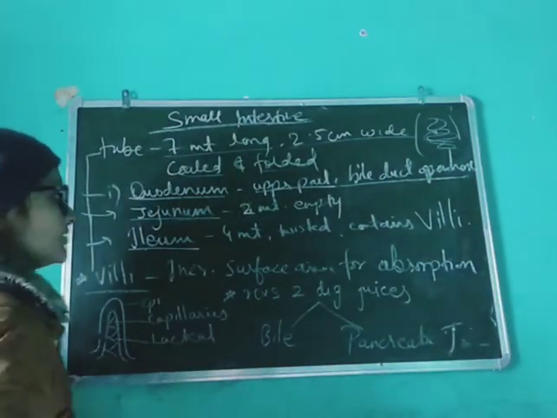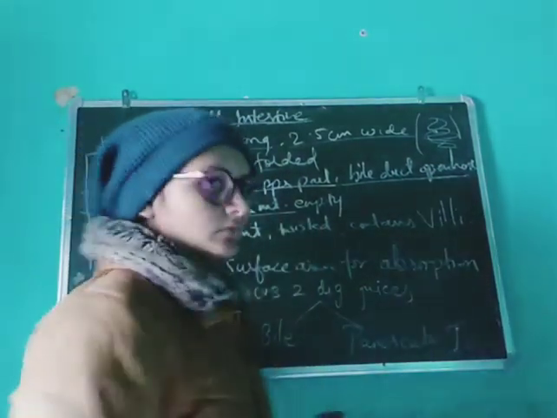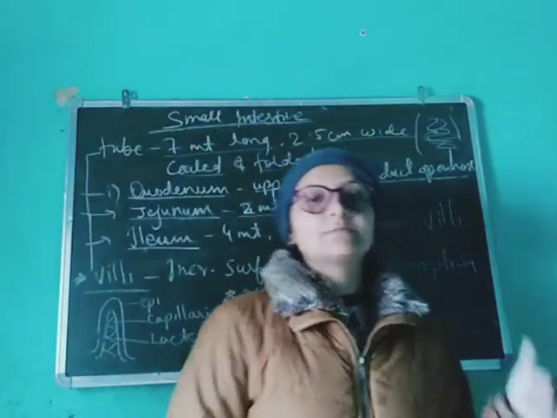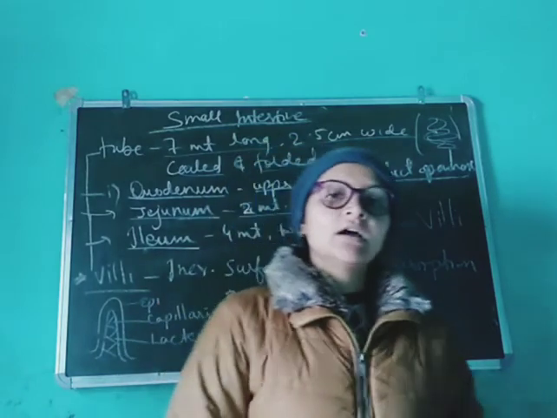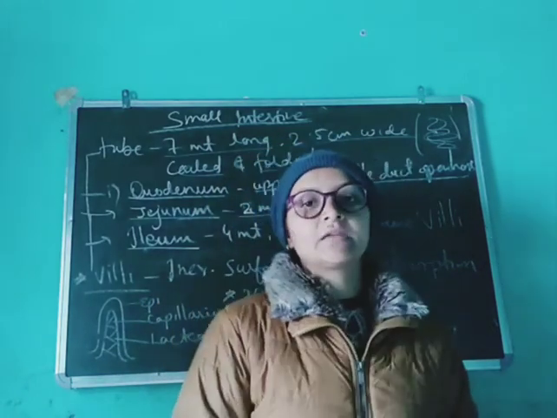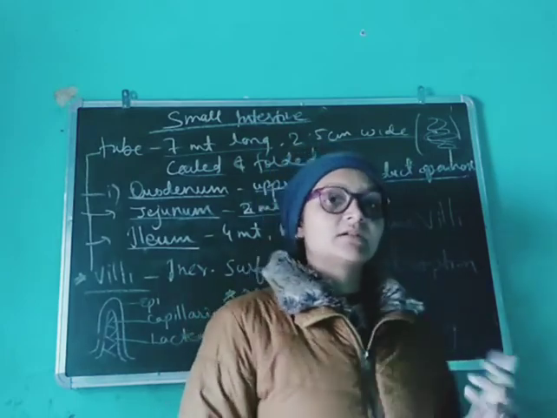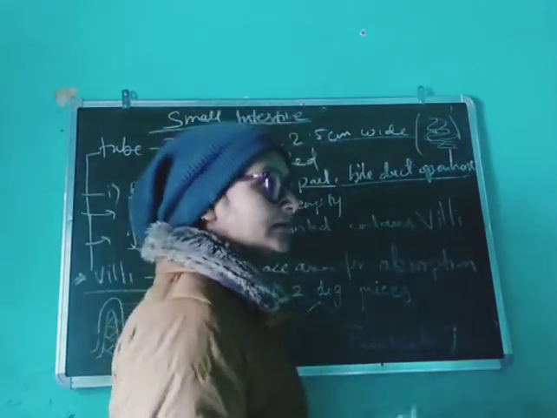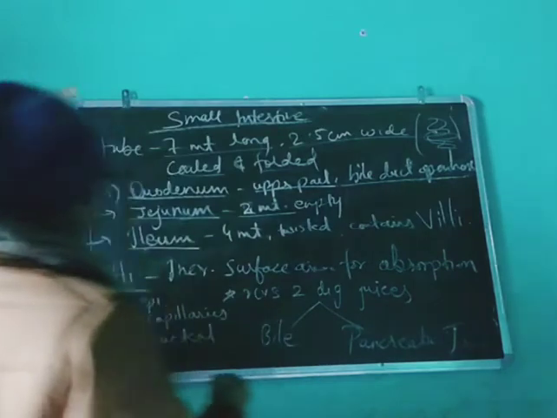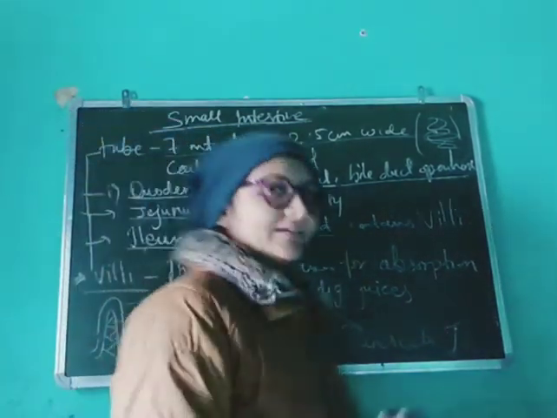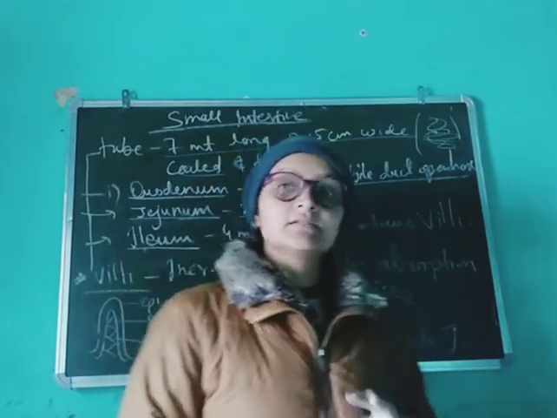Then the next part is the jejunum. Jejunum is 2 meters long. Jejunum means empty. That means most of the time this part remains empty after the death of a person. It is seen many times in postmortems that the jejunum part remains empty when dissected. The third part is the ileum. It's 4 meters long and twisted, and it contains lots of villi.